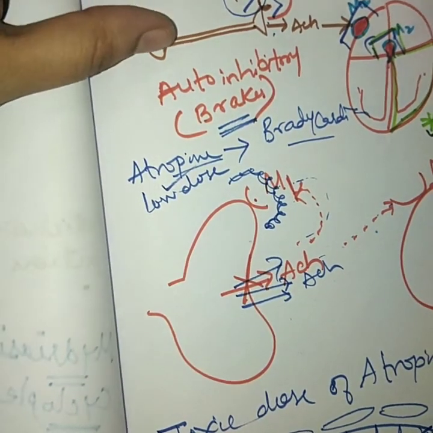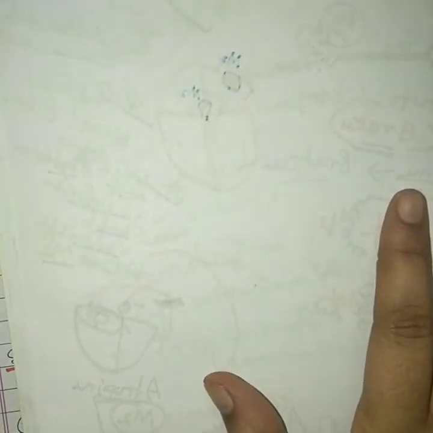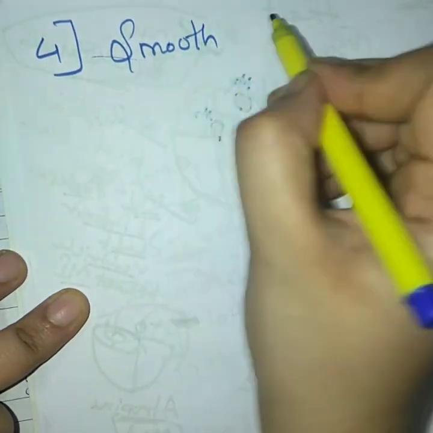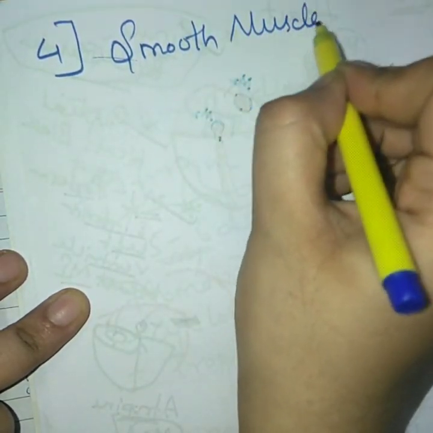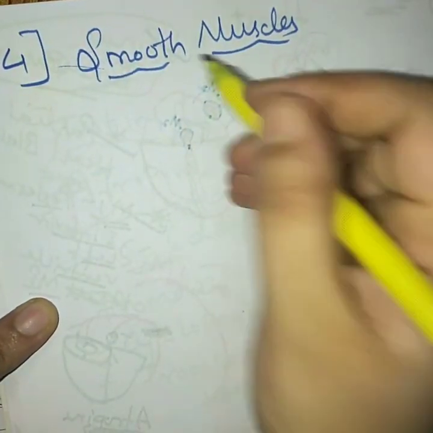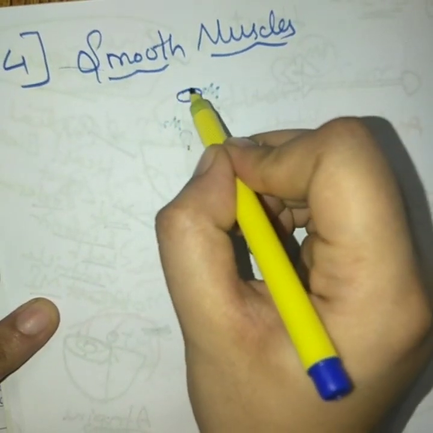Now moving to our other areas. Our fourth heading will be action on the smooth muscles. We'll start our discussion with your gastrointestinal tract.